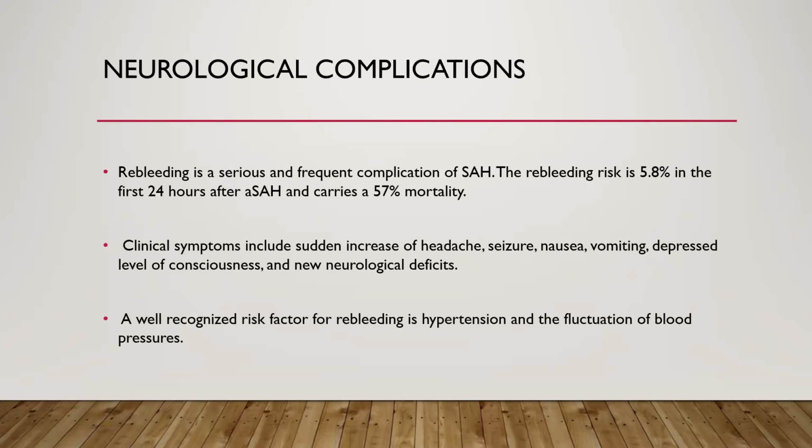Now, regarding neurological complications, rebleeding is a serious and frequent complication of subarachnoid hemorrhage. Rebleeding risk is 5.8% in the first 24 hours after SAH, and it carries 57% mortality. Clinical symptoms include sudden increase in headache, seizure, nausea, vomiting, depressed level of consciousness, and new neurological deficit. A well-recognized risk factor for rebleeding is hypertension and fluctuation of the blood pressure.